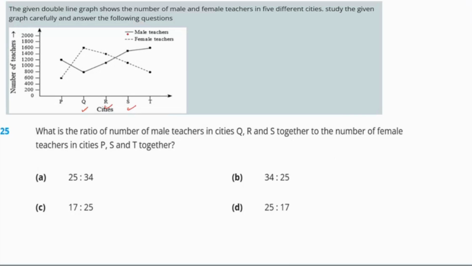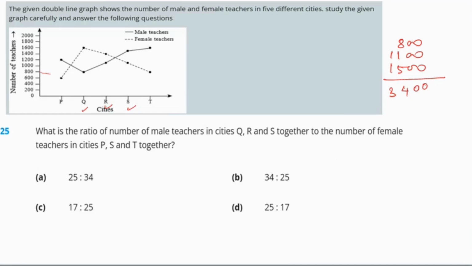Male we are representing with a straight line. So Q is what? 800. So the value of Q we will be getting as 800, R is 1100 and S is 1500. So we are getting 800, 1100 and 1500. When we add all of them together, we will be getting 3400. Correct. That will be the number of the teachers.